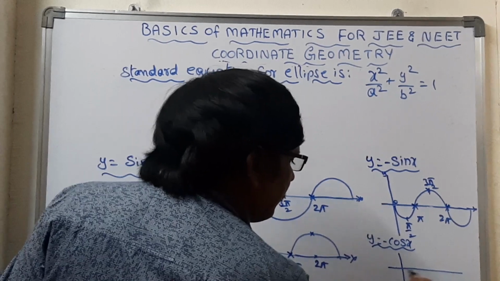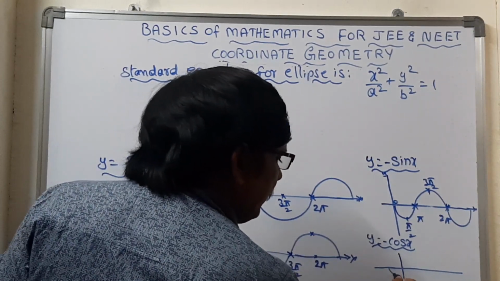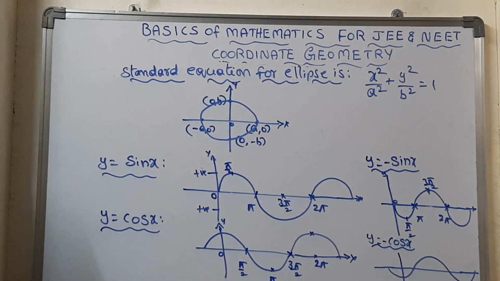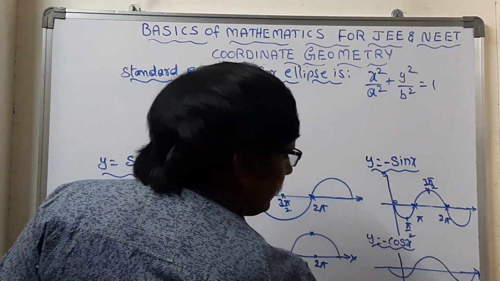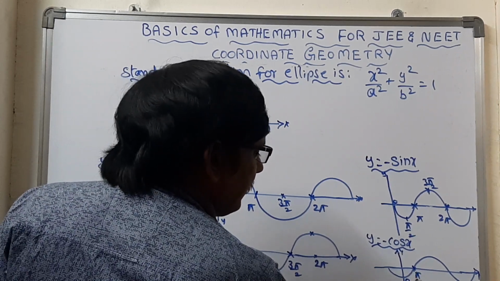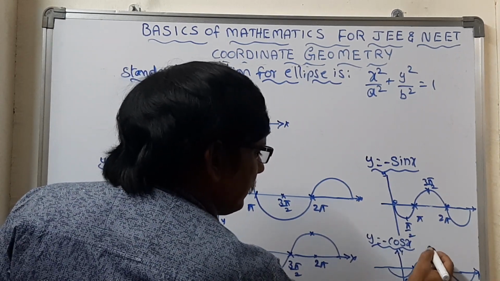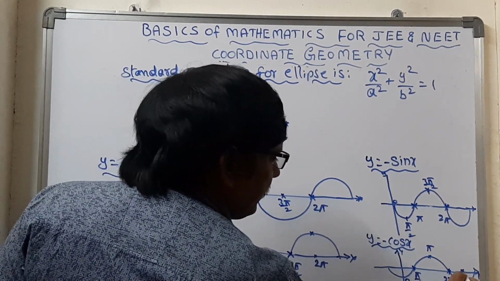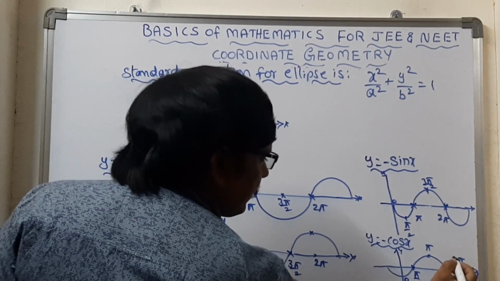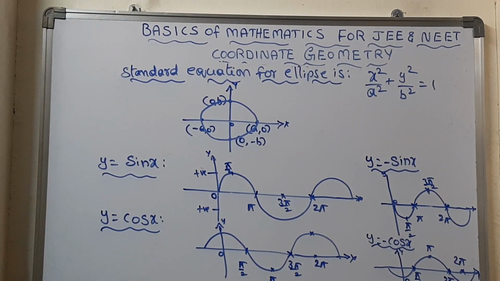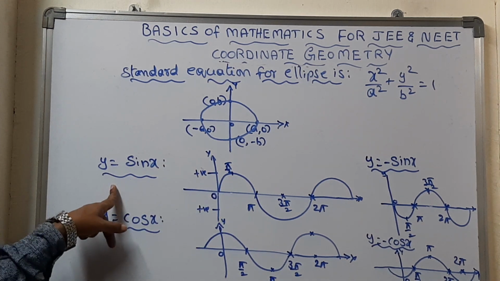The graph will come in this way and start. Generally on the x-axis and y-axis, again 0, this is pi by 2, this comes pi, this comes 3 pi by 2, and here 2 pi. Right from here again the graph will start. Got it? These are all things about y = sin x and y = cos x.